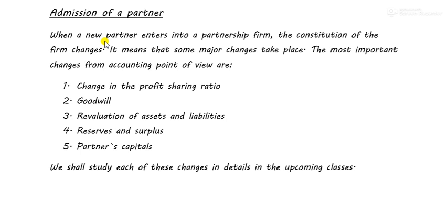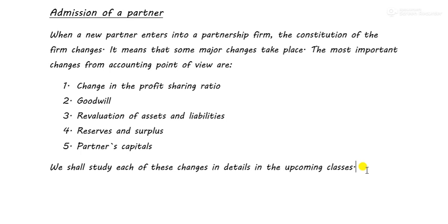Why? How is it changed? Because the old partners are getting goodwill money, then the old partners will distribute the revaluation profit, then they will distribute the reserve and surplus profit. So all these things change the old capital of the old partners. Okay, so this was an introduction class, basically, to admission of a partner.